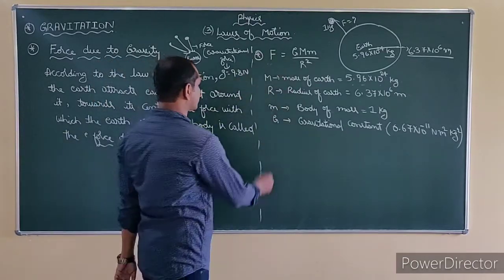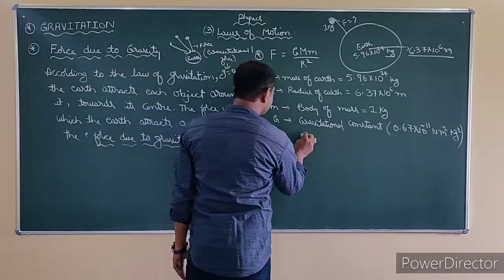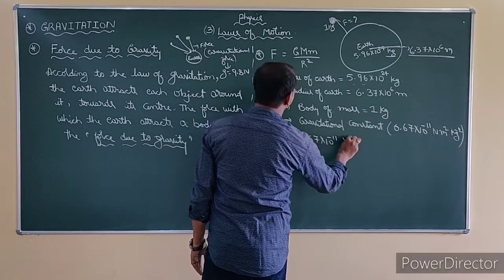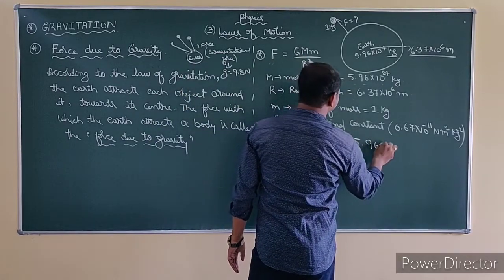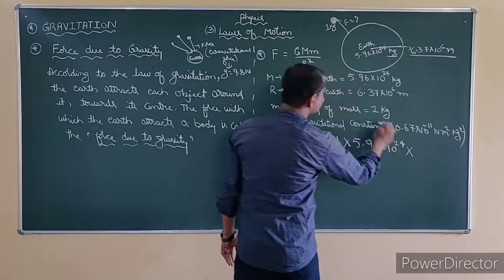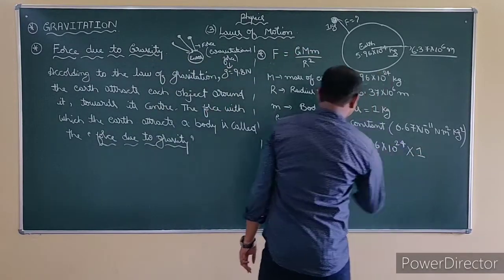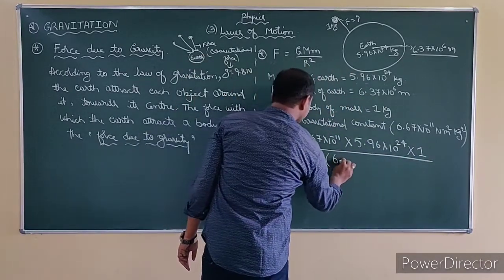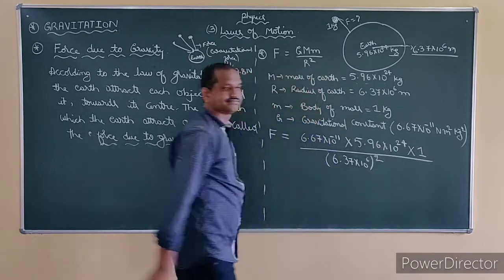We have the values. Let us apply them. So F, we are finding this F. What is the value of G? 6.67 into 10 to the power minus 11, into capital M, the mass of the earth, that is 5.96 into 10 to the power 24, into small m. What is small m? Mass of the object kept, that is 1 kg, divided by r square. Radius is how much? 6.37 into 10 to the power 6, whole square.